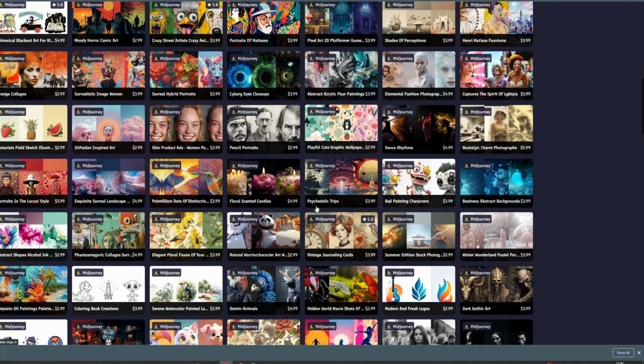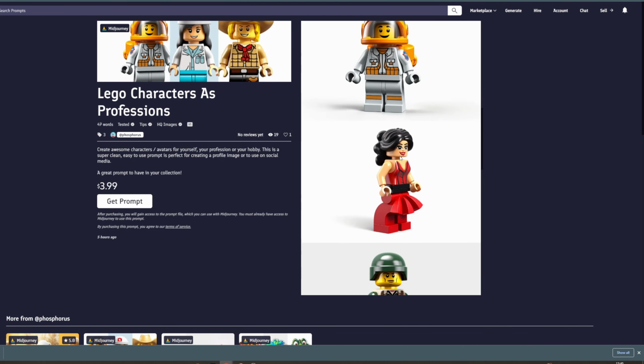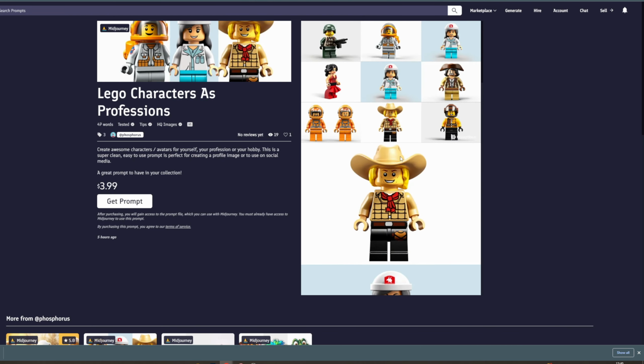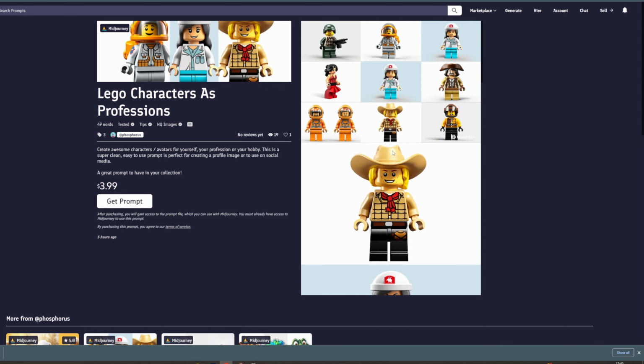So look at this. This is cool. This is cool. You know, these Lego characters are pretty cool. So say you look at these Lego characters and you're like, oh, these are really cool. I actually want to make these. What you would then do, you'd click on it and you'd go to get prompt. This costs $3.99, but it's going to teach you how to make these in Midjourney.